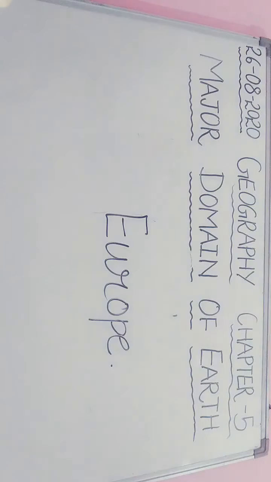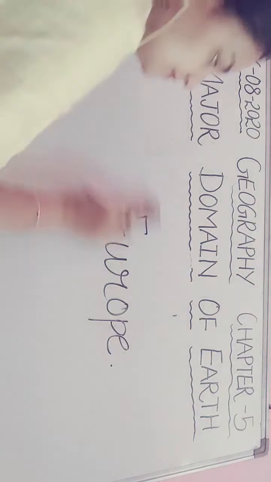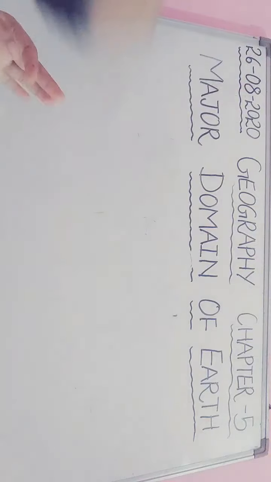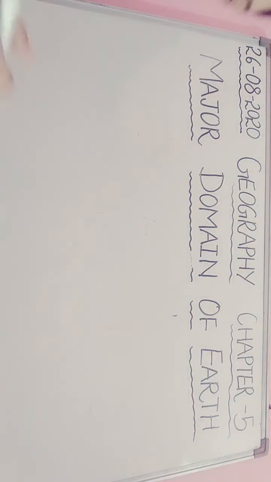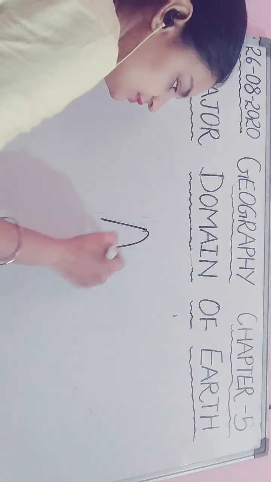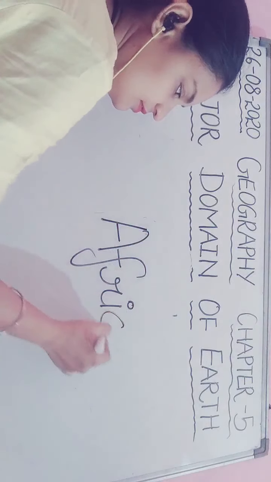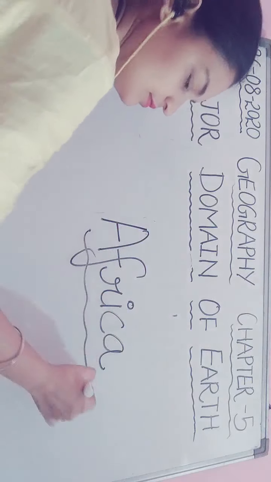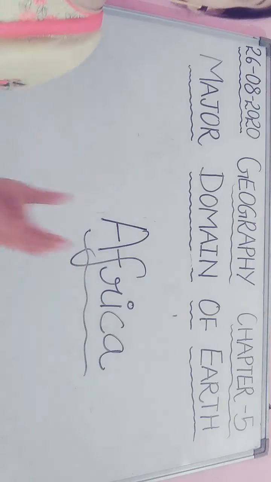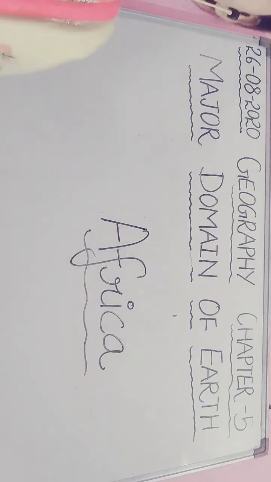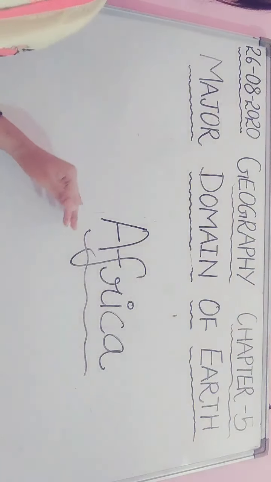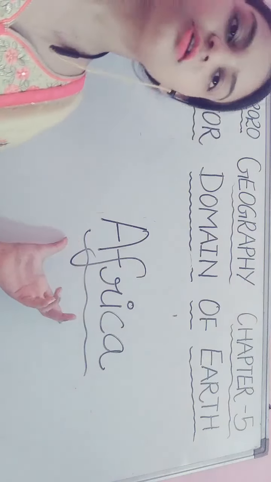Then our third continent is Africa. It is the second largest continent in terms of area, after Asia, and the equator runs almost through the middle of this continent.